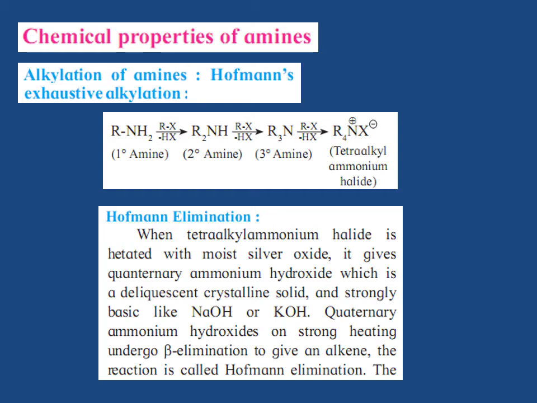Hofmann elimination. Tetraalkyl ammonium halide is heated with moist silver oxide. It gives quaternary ammonium hydroxide, which is strongly basic like NaOH or KOH. Quaternary ammonium hydroxides on strong heating undergo beta elimination to give an alkene. The reaction is called Hofmann elimination. The least substituted alkene is obtained as a major product.